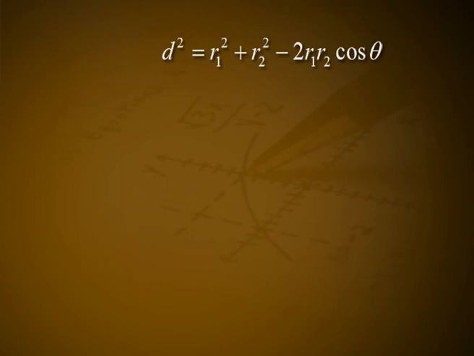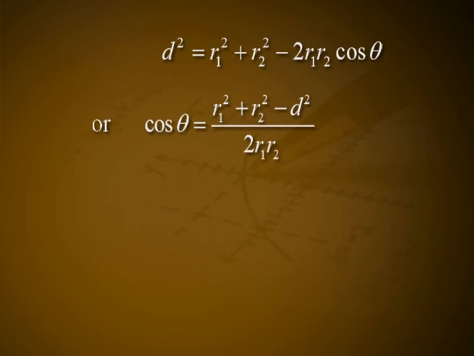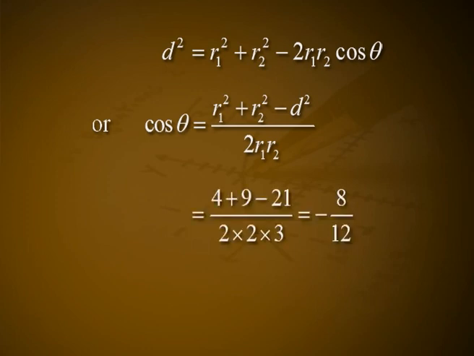If θ is the angle of intersection, then d² = r1² + r2² - 2r1r2 cos θ, or cos θ = (r1² + r2² - d²)/(2r1r2) = (4 + 9 - 21)/(2 × 2 × 3) = -8/12 = -2/3, so for the acute angle it is 2/3.